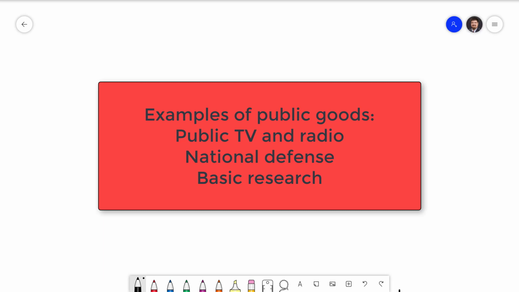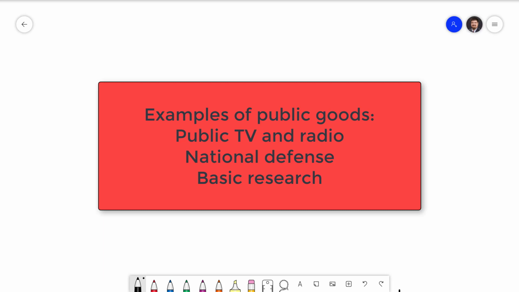The last example I want to talk about is basic research. Basic research is general scientific research without an immediate commercial application. Basic research forms the basis for applied research, which develops specific technologies from that general knowledge. Applied research is excludable through patents. This makes it possible for people to profit from applied research.